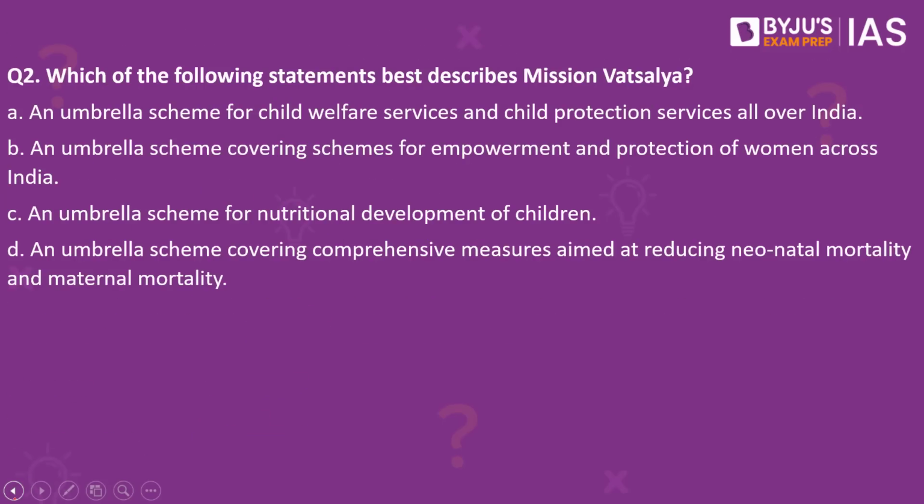Moving on to question number 2. Which of the following statements best describes Mission Vatsalya? Option A, an umbrella scheme for child welfare services and child protection services all over India. Option B, an umbrella scheme covering schemes for empowerment and protection of women across India. Option C, an umbrella scheme for nutritional development of children. Option D, an umbrella scheme covering comprehensive measures aimed at reducing neonatal mortality and maternal mortality.